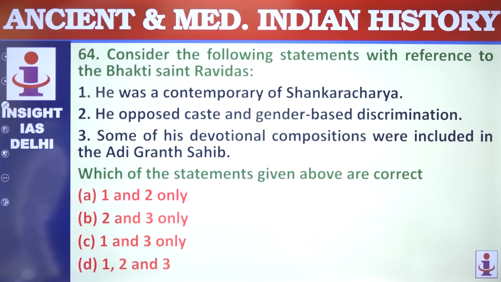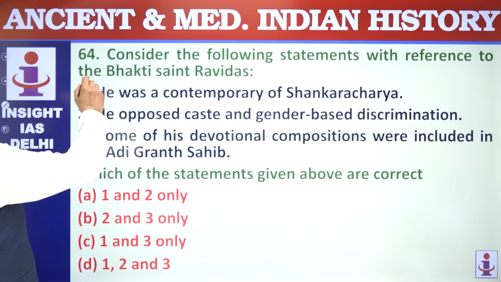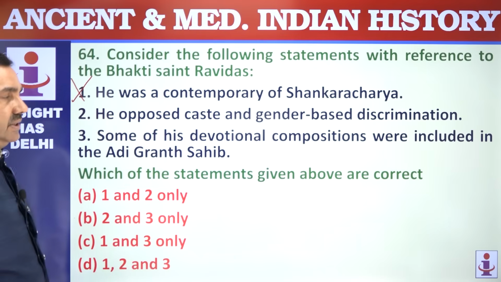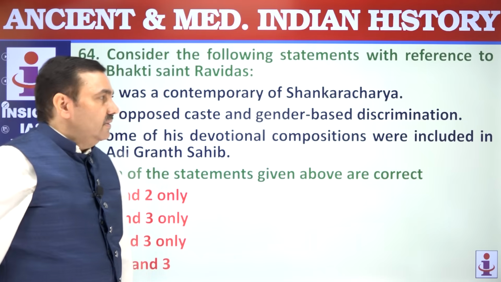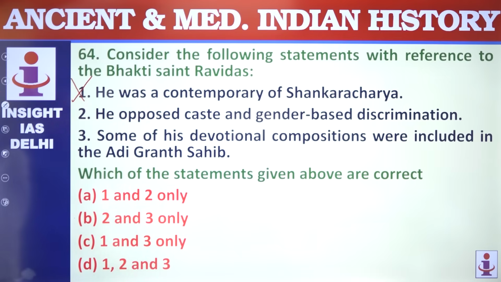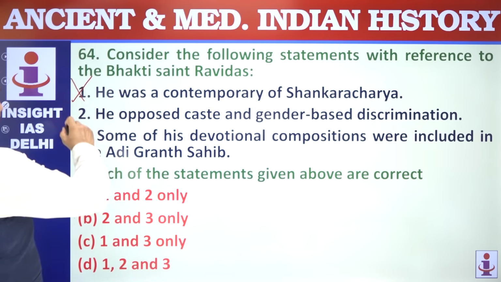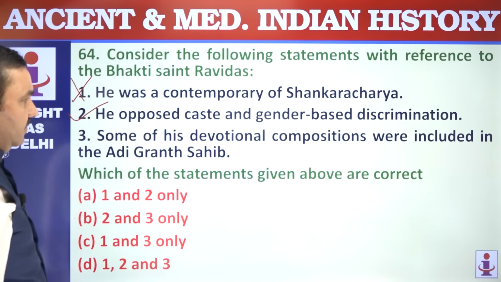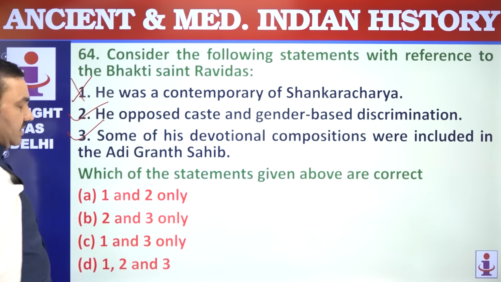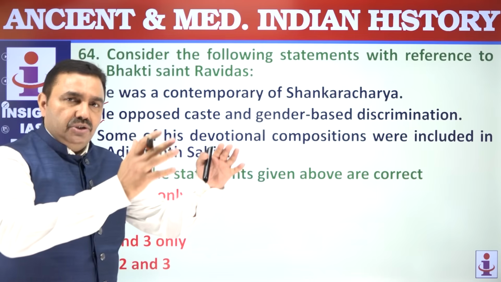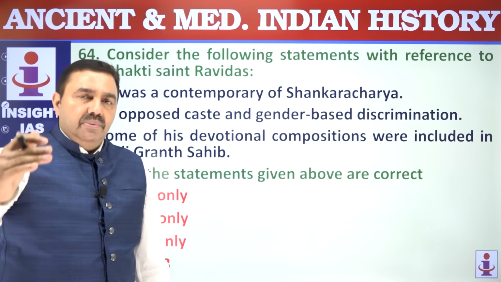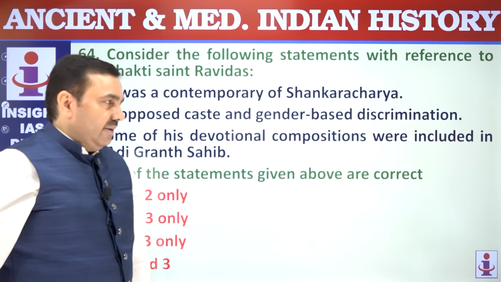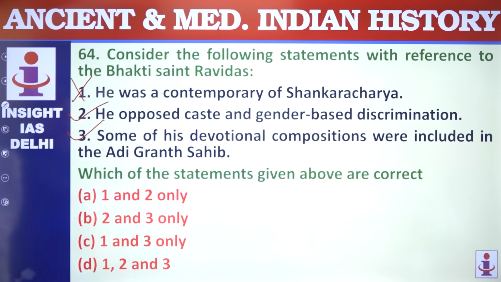64. Consider the following statements with reference to Bhakti Saint Ravidas. He was a contemporary of Sankaracharya. Absolutely wrong. Sankaracharya was in the 9th century. Ravidas was a contemporary of Kabir, in the 14th and 15th centuries. Ravidas opposed the caste system and gender-based discrimination. That's correct. Some of his devotional songs were included in the Adi Granth Sahib or Guru Granth Sahib. Adi Granth Sahib means the first version of the Guru Granth Sahib. Ravidas, Kabir, and some compositions of Namdev were included in the Guru Granth Sahib. 2 and 3.